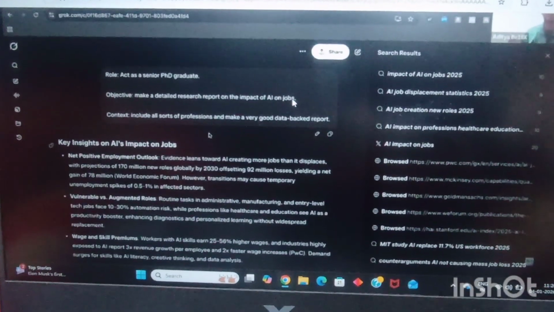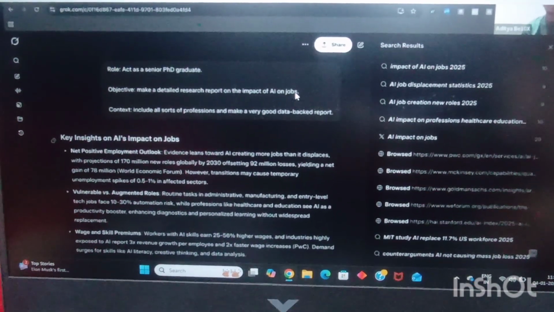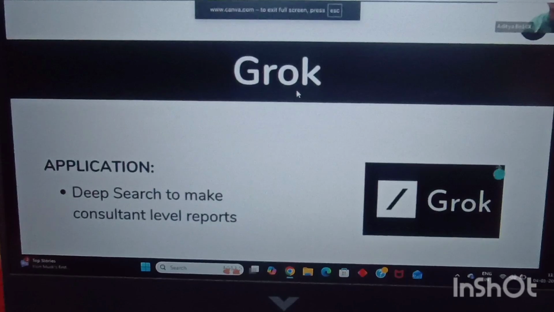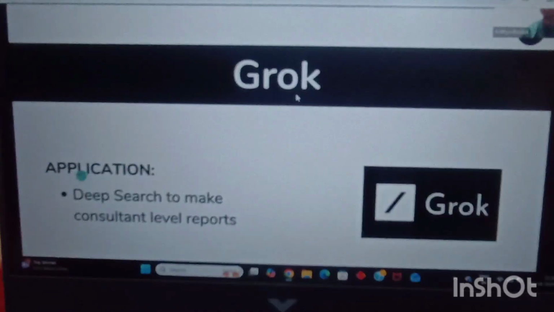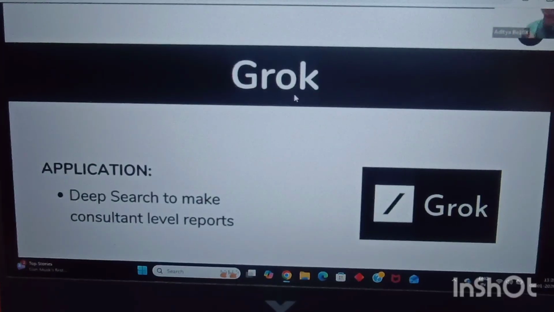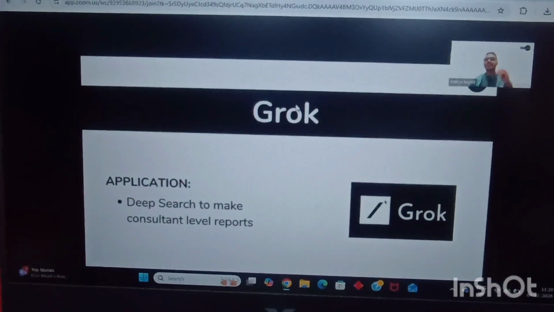So, do you think you have a personal research assistant in hand going forward who will be working for you 24/7, and that too completely free of cost? Do you think you will have a great research assistant who will probably be able to do work better than a human, 24/7, and free of cost? So, that is Grok for you.